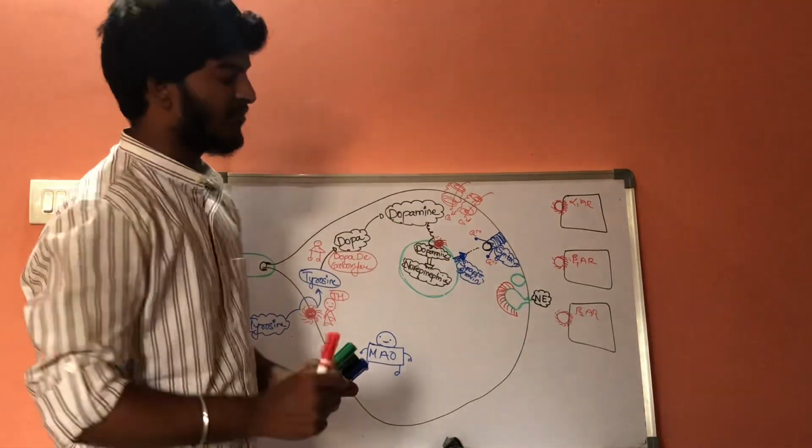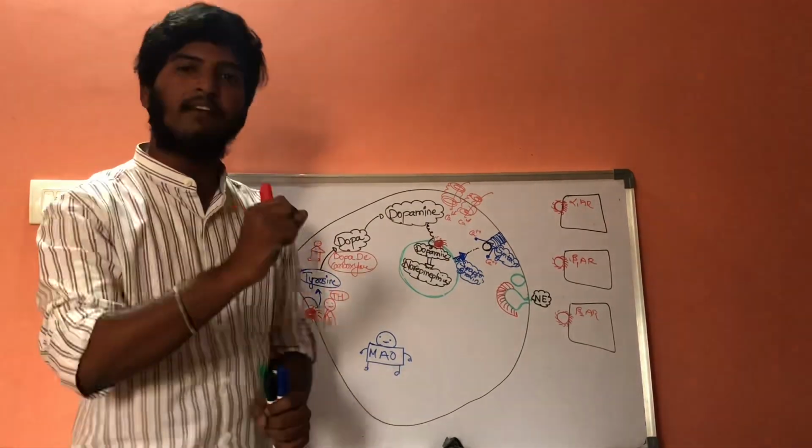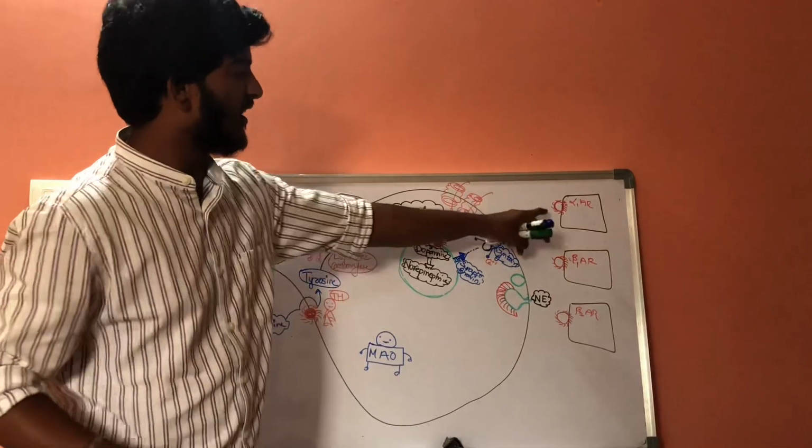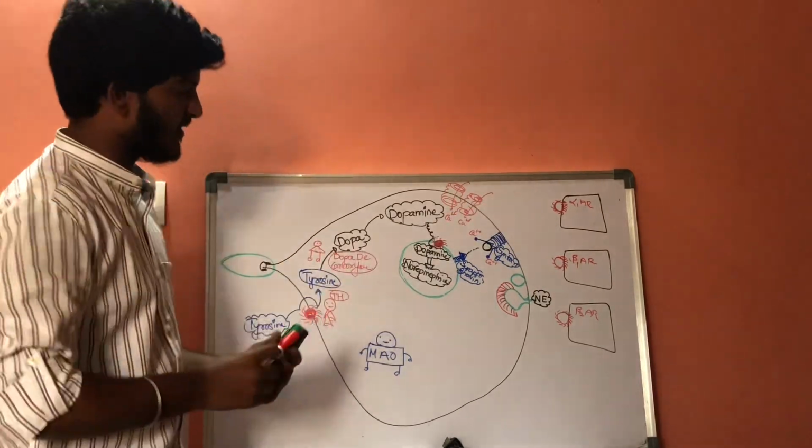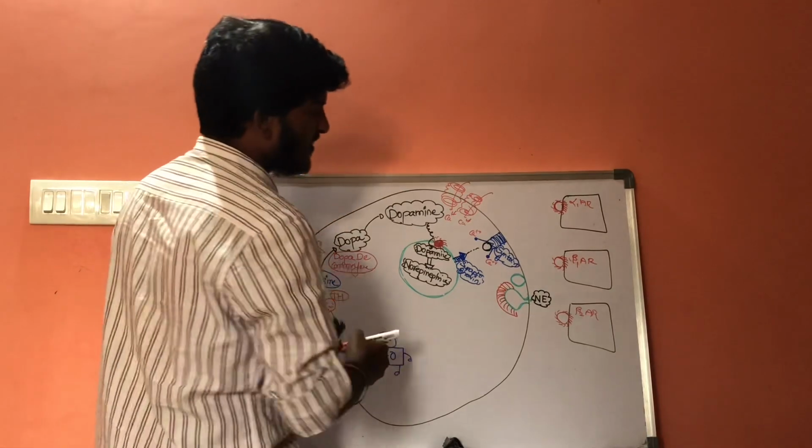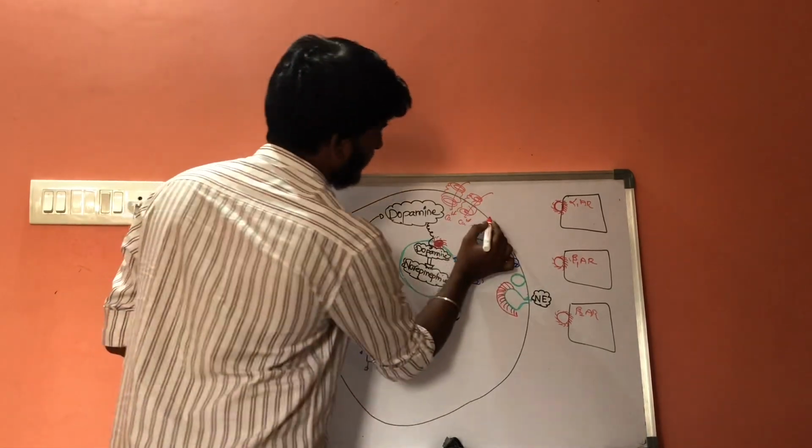Now, there is one more type of special receptor that is the alpha-2 adrenergic receptor. Where is this alpha-2 adrenergic receptor present? It is present on the surface of post-sympathetic neural fibers.